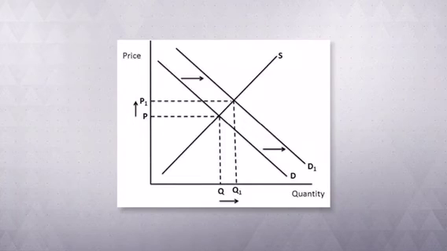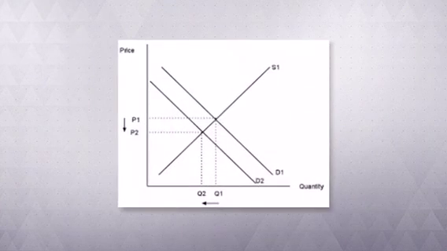At D2, we have a new equilibrium point here, and as we dash it over, we go to P1, and we dash down, we go to Q1. In other words, because demand increases, our prices increase, and our quantity increases for any good or service in the market. Now let's take a look at another graph that demonstrates decreasing demand.